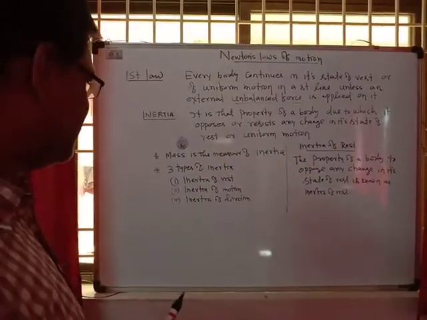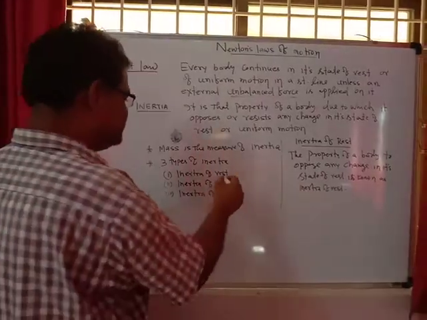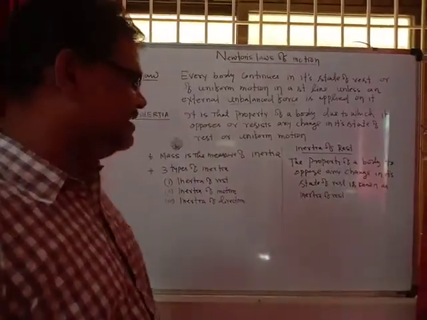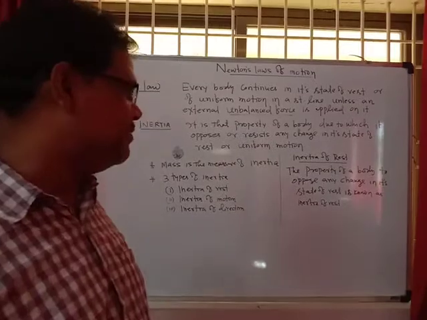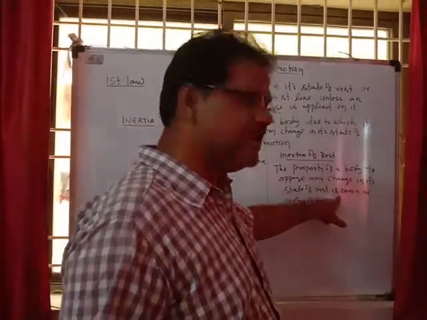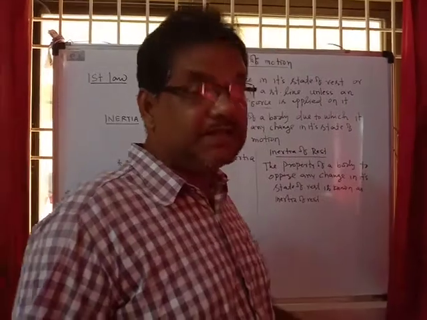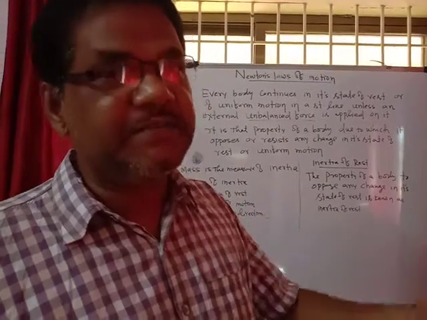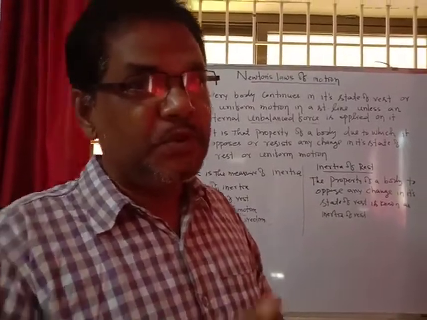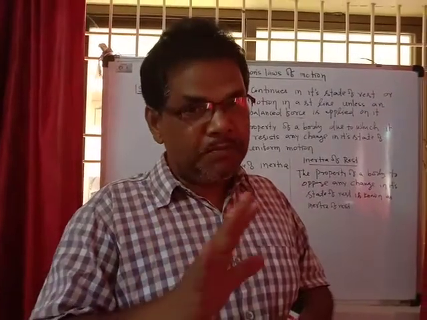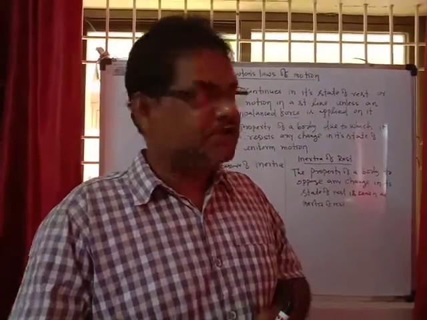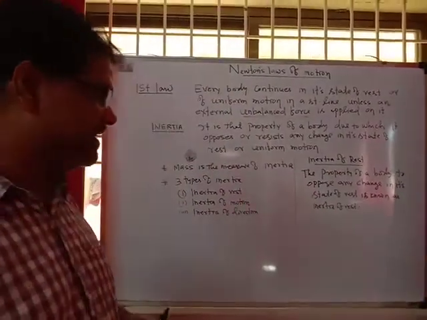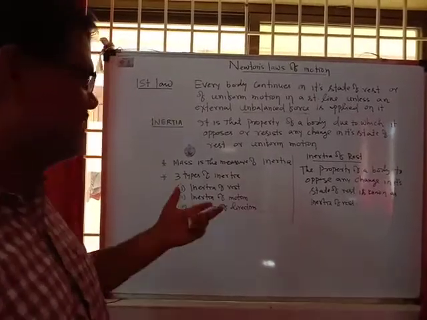We have three different types of inertia: inertia of rest, inertia of motion, and inertia of direction. What is the inertia of rest? It is the property of a body to oppose any change in its state of rest. It is the opposition offered by the object to change its state of rest. If the object is at rest, it will not try to be in motion. That property is called the inertia of rest, and we can explain it by different examples, one by one.